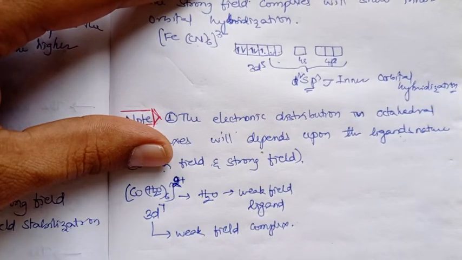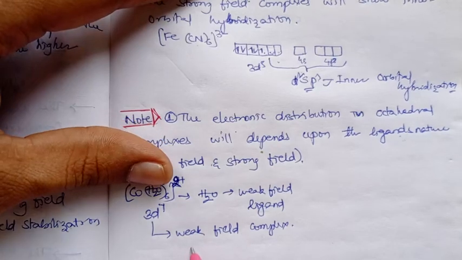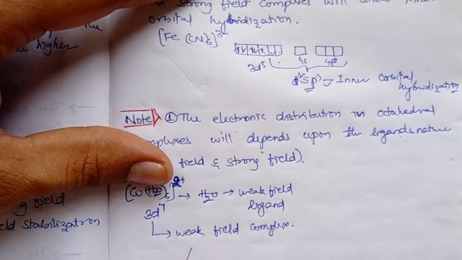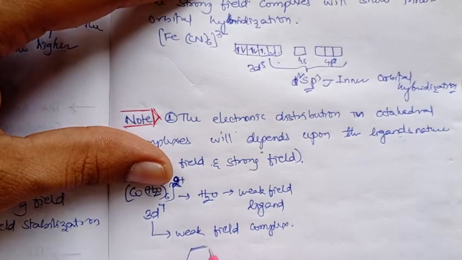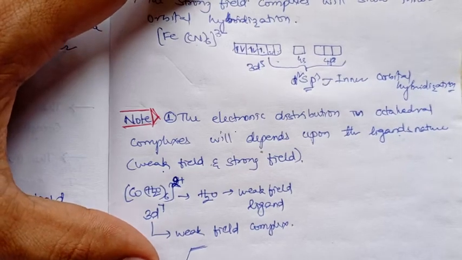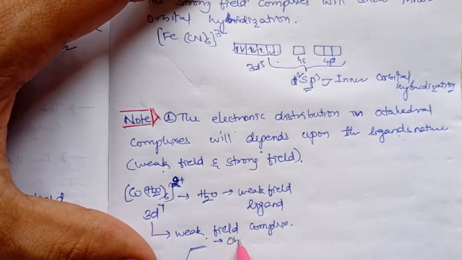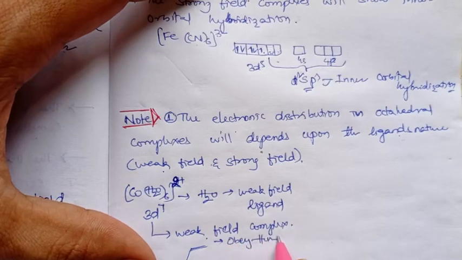So as it is a weak field complex and the ligand is a weak field ligand, the 5 orbitals of cobalt and their electronic configuration, 1 2 3 4 5 6 7, how does this electron filling take place? This is a weak field ligand complex, so it obeys Hund's rule.